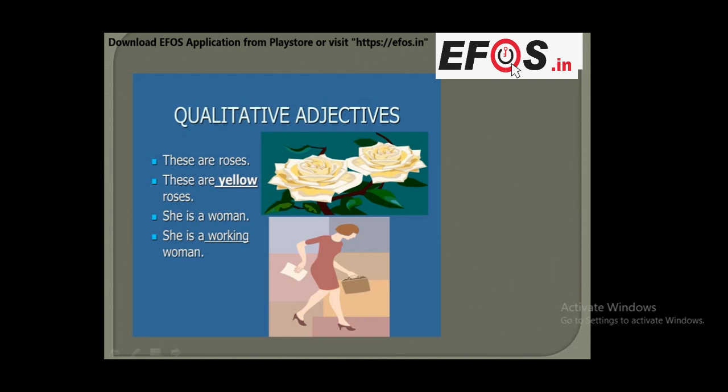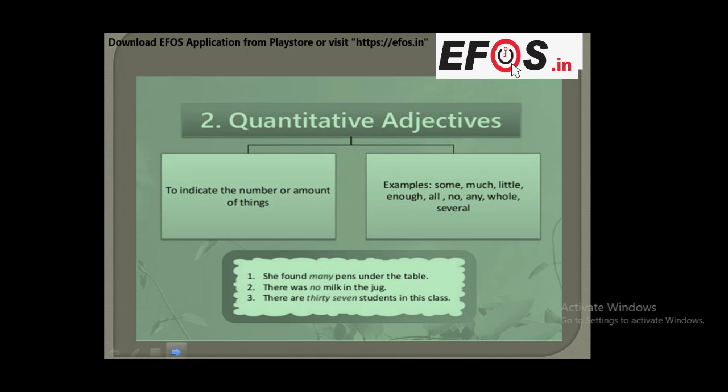She is a woman. This is just a statement. She is a woman, but she is a working woman. So working is the adjective in this sentence. Now the second one. In the previous slide we have learnt what a qualitative adjective is, but the next one is quantitative adjectives. So what is a quantitative adjective? Quantitative adjectives indicate the number or amount of things.